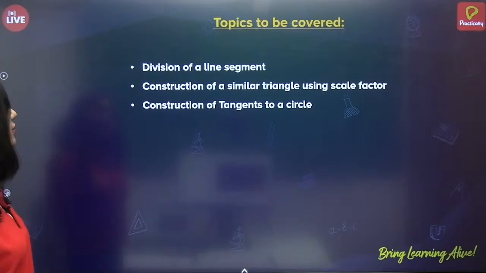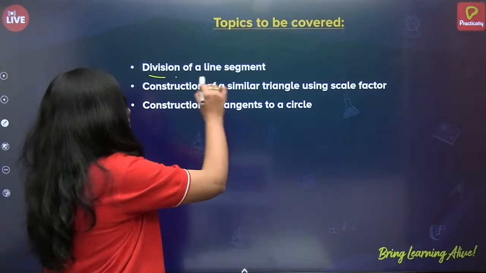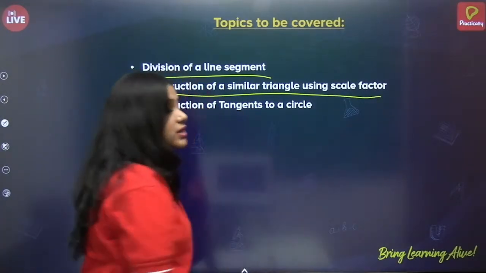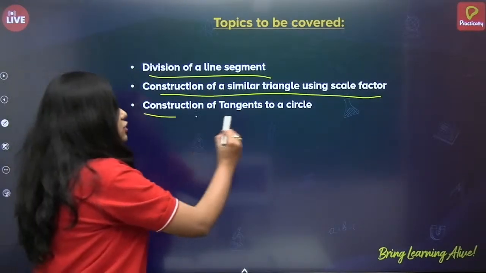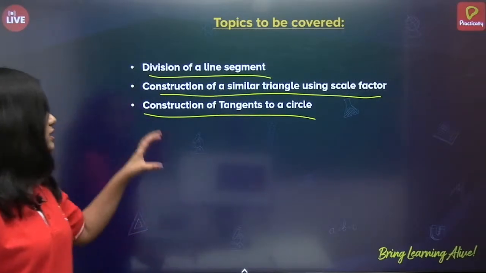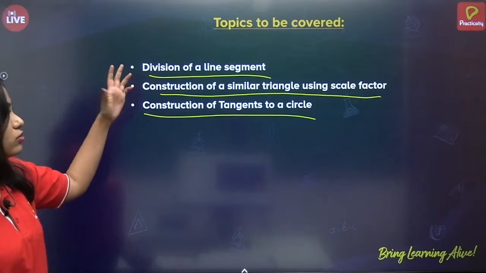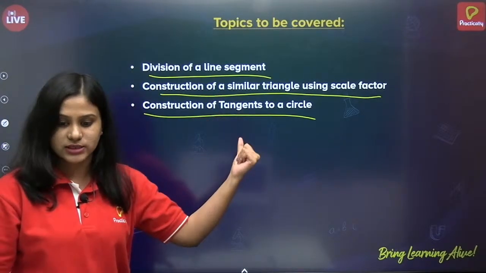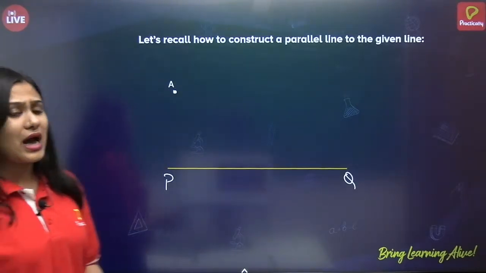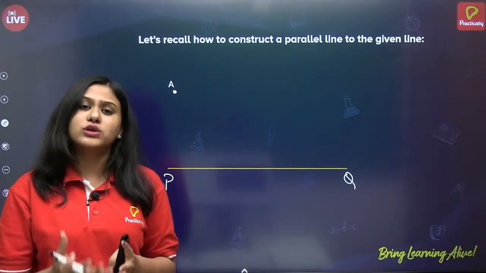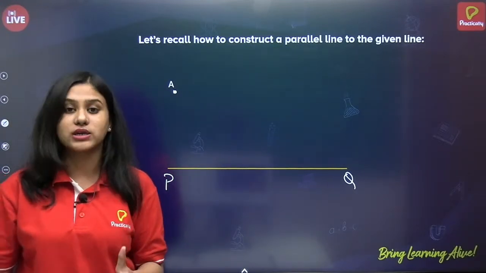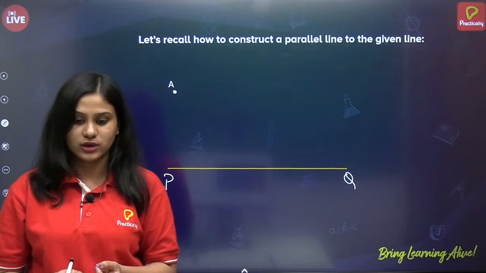Alright. So, what are we going to discuss today? We will be discussing division of a line segment, construction of a similar triangle using a scale factor, and construction of tangents to a circle. These are the three constructions you have in class 10. So, let us begin. But to construct these, we need to know how to construct a parallel line and a perpendicular line.